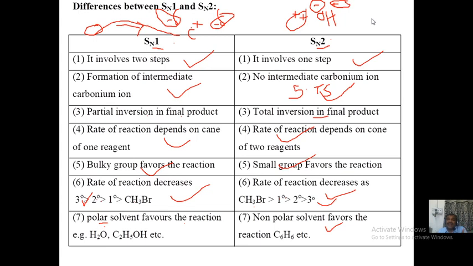Therefore now OH minus is not interested in reacting with methyl bromide, so the reaction becomes slower and slower. Therefore non-polar solvents, like benzene, CCl4, etc., are going to favor the SN2 type of reaction mechanism, friends. Thank you.